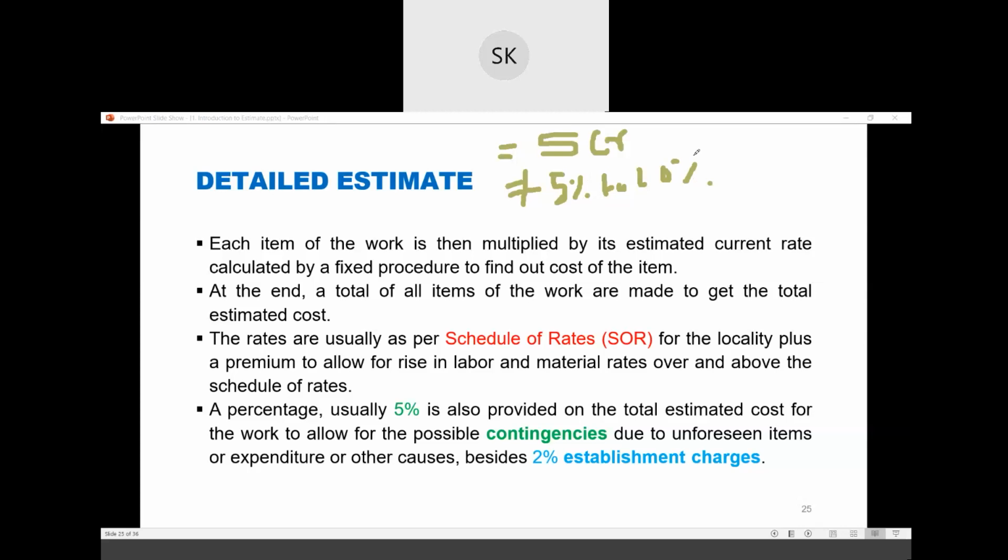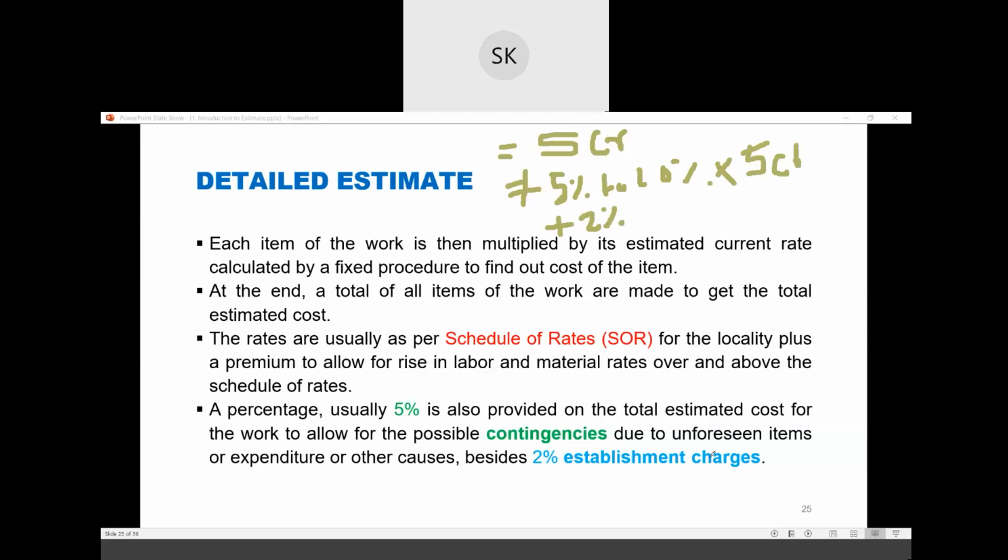So we take 5 to 10% of 5 crore. If your project is 10 crore, you take 5 to 10% of 10 crore. If your project is costing 5 lakh rupees, you take 5 to 10% of 5 lakh, plus 2% of this cost as establishment charge.